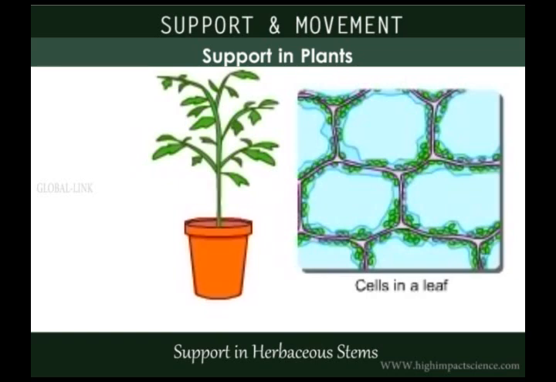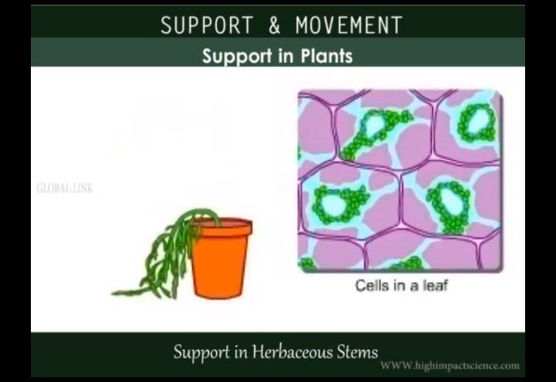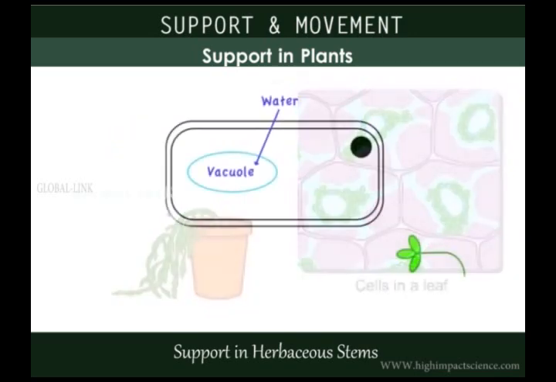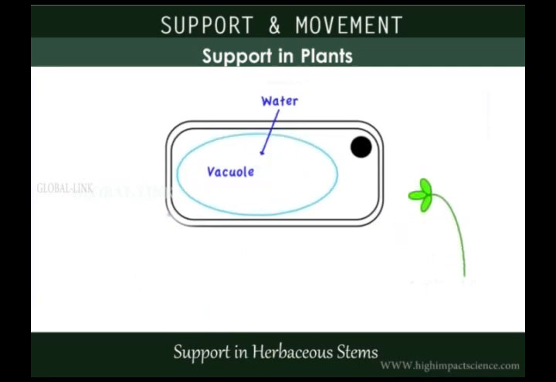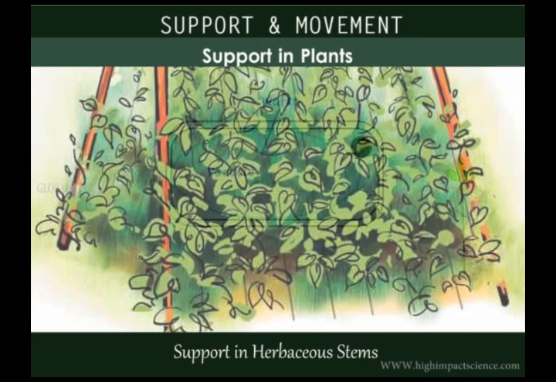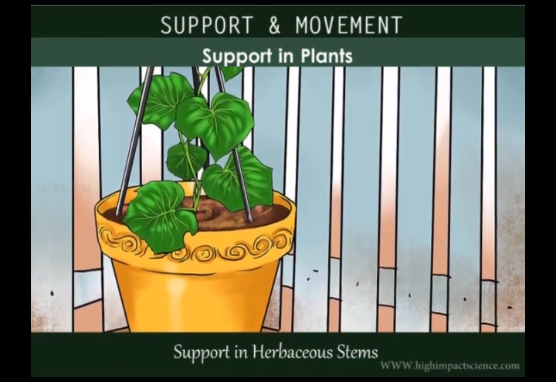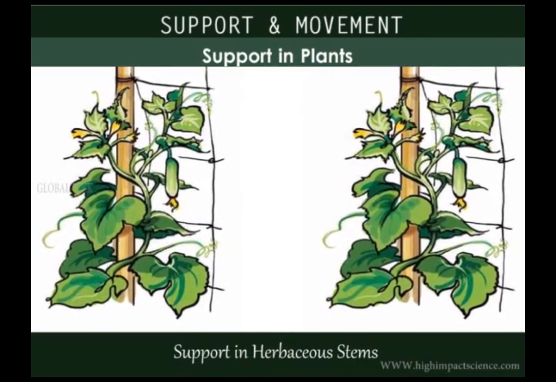In herbaceous stems, the tissue is relatively soft and easily crushed. Plants with this kind of stems are usually small and do not grow very tall. If they are deprived of water, the stems wilt, bend, and may even collapse altogether. Mechanical strength in these stems is directly related to the turgor pressure of the living cells of which it is composed. Some herbaceous plants are known to obtain support by twining around other plants, while others support themselves by tendrils.